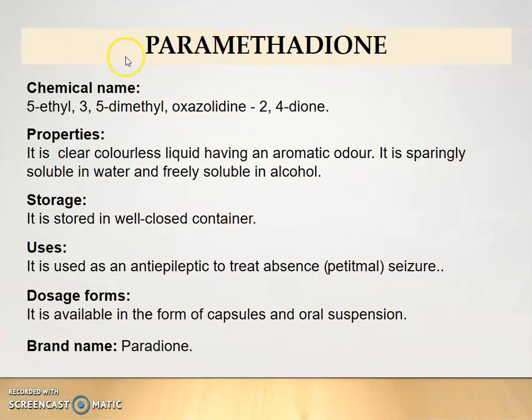Then the next drug is paramethadione. Chemical name: 5-ethyl-3,5-dimethyl oxazolidine-2,4-dione. Property: it is a clear, colorless liquid having an aromatic odor. It is sparingly soluble in water and freely soluble in alcohol. Storage: it is stored in a well-closed container. Uses: it is used as an anti-epileptic to treat absence, that is petit mal seizure. Dosage form: it is available in the form of capsule and oral suspension, and the brand name is Paradione.